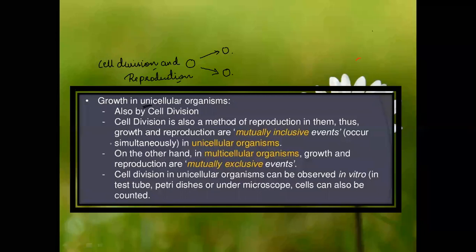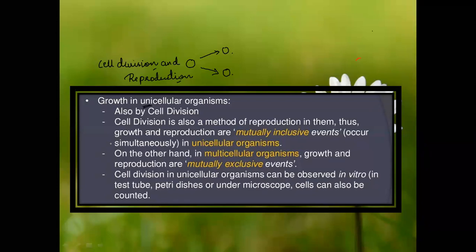In multicellular organisms like human beings, plants, and animals, their growth and reproduction is totally different. In a multicellular organism, growth and reproduction process is not the same, whereas in a unicellular organism, growth and reproduction is the same.